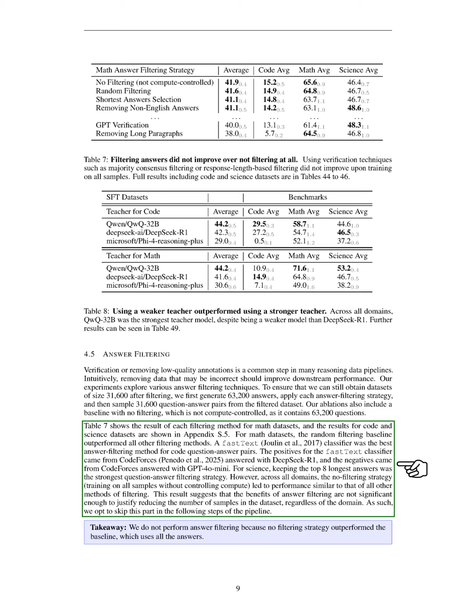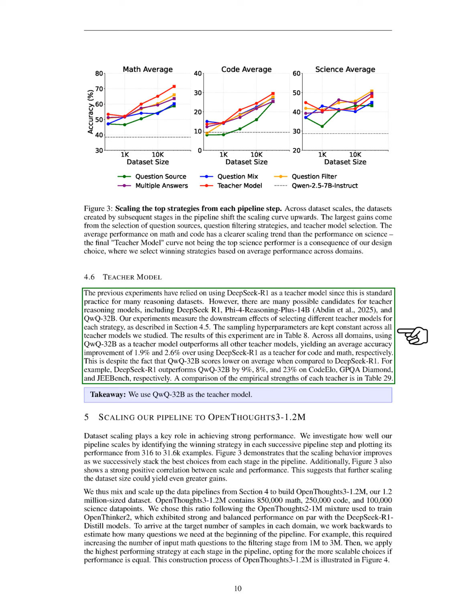Next, we discuss the teacher model used in our experiments. We utilized DeepSeek R1 as the teacher model, which is standard for many reasoning datasets, but we also considered other models like Phi-4 Reasoning Plus 14B and QwQ 32B. Our experiments assessed the impact of different teacher models on performance, keeping sampling hyperparameters consistent. Results showed that QwQ 32B outperformed all other models, achieving an average accuracy increase of 1.9% for code and 2.6% for math, despite scoring lower on average compared to DeepSeek R1 in specific benchmarks.